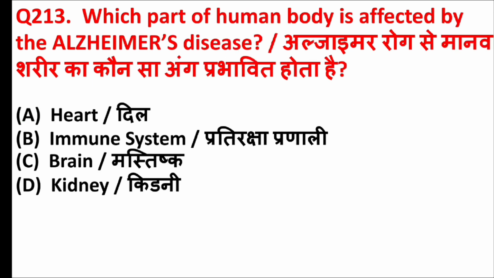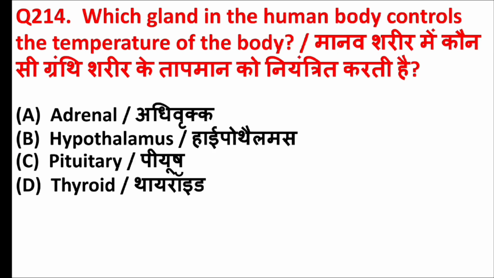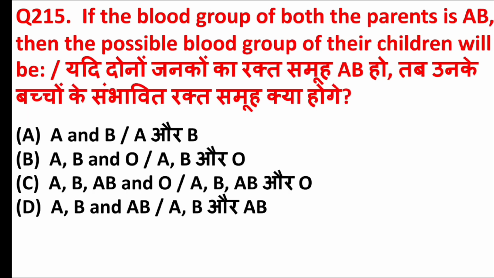Which part of human body is affected by the Alzheimer's disease? Answer is option C, brain. Which gland in the human body controls the temperature of the body? Answer is option B, hypothalamus. If the blood group of both the parents is AB, then the possible blood group of their children will be. Answer is option D, A, B and AB.